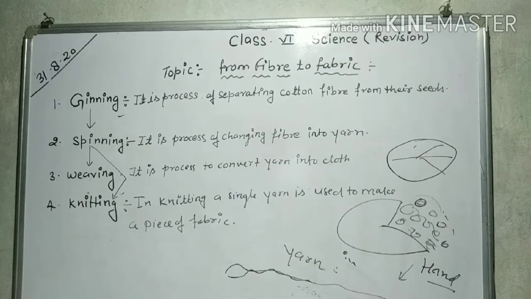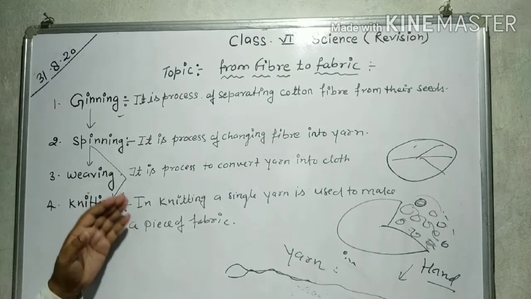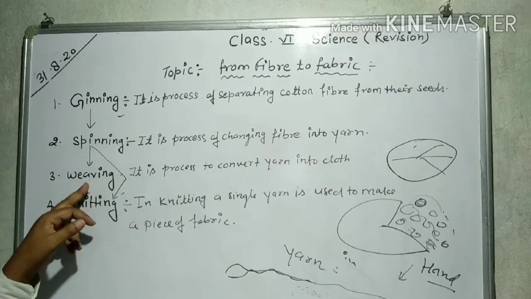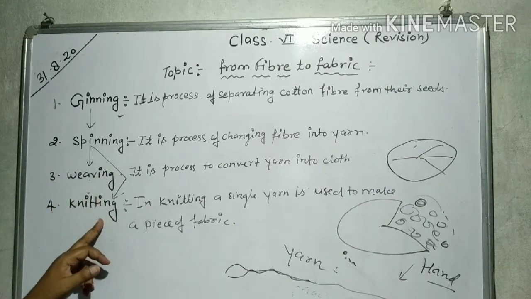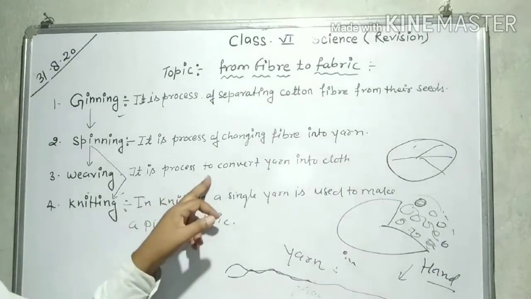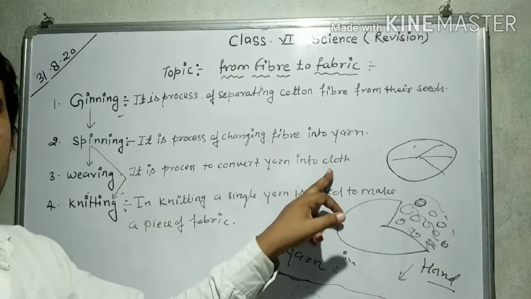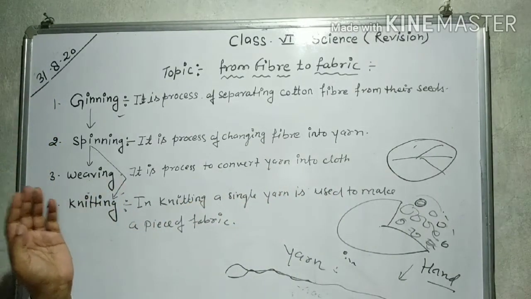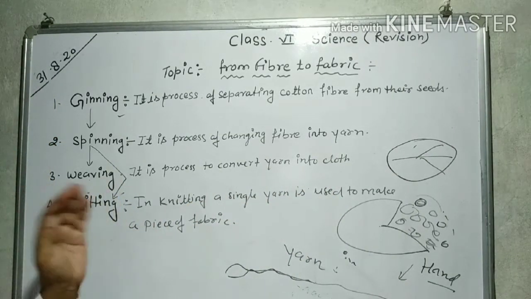And now see yarn to fabrics. There are two processes, weaving and knitting. First of all, you know about weaving. Weaving is the process to convert yarn into cloth. That is known as weaving.